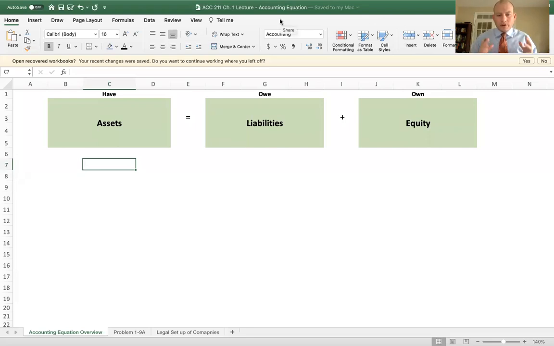So I wanted to go over some introductory items to help you do your homework and grasp concepts in this class. Accounting is a subject that's going to build upon itself. Every single week, we're going to have new items, but it's going to build on the information that we learned previously. Therefore, as you're working through your homework and the material, be sure that you have a firm grasp of everything, because if you don't understand everything in week one, when you go into week 2 or week 3, you're going to be even more confused.